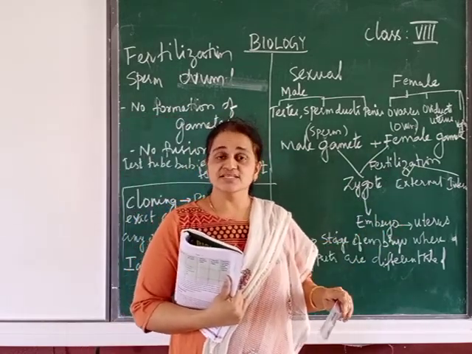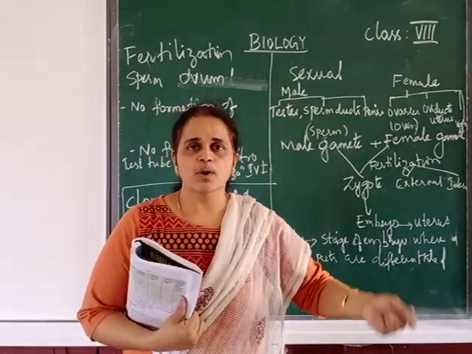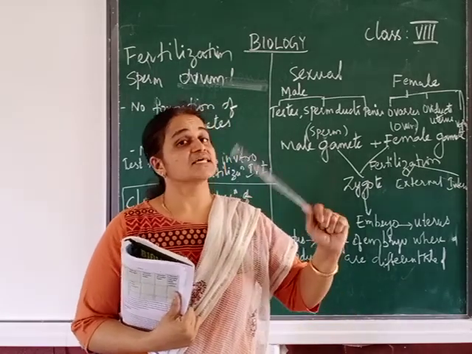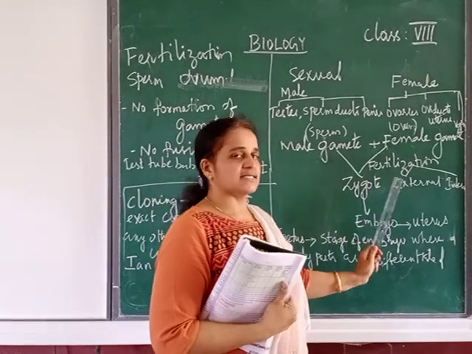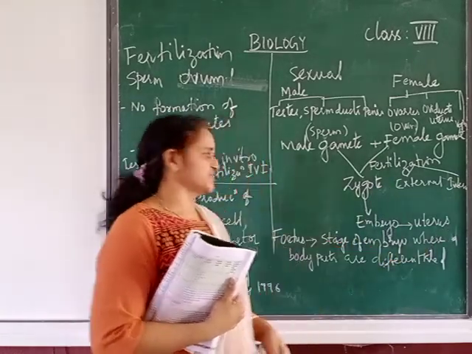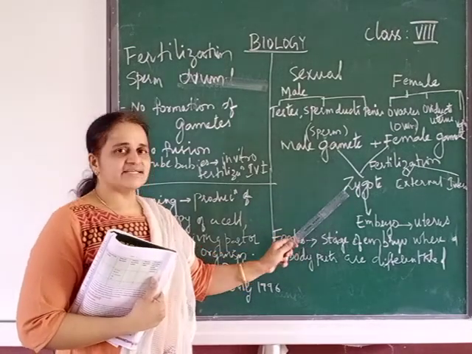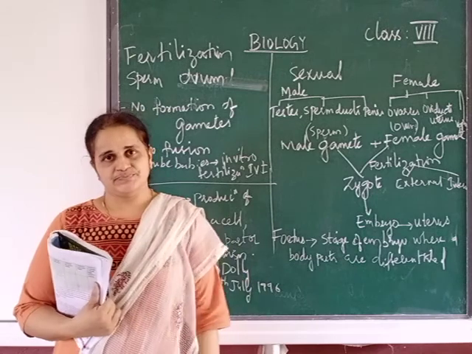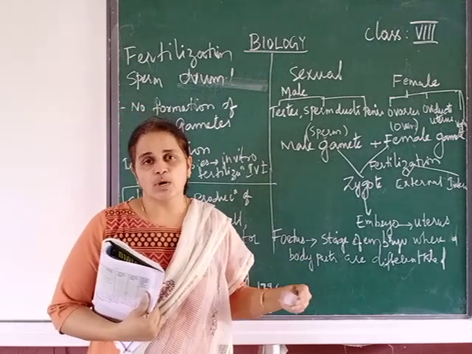This fertilization can be external, like in fishes, outside the body. Or it can be internal, inside the body. So these two types of fertilization are clear: external fertilization and internal fertilization. Now this zygote divides further and forms an embryo. Embryo means now it is going to develop into the young one.